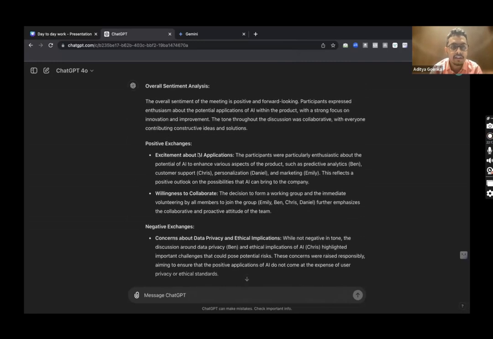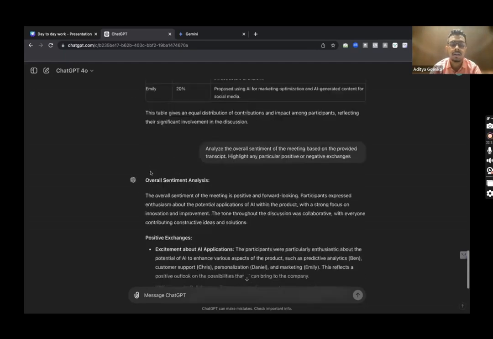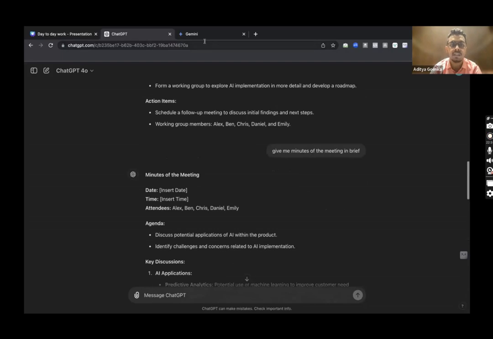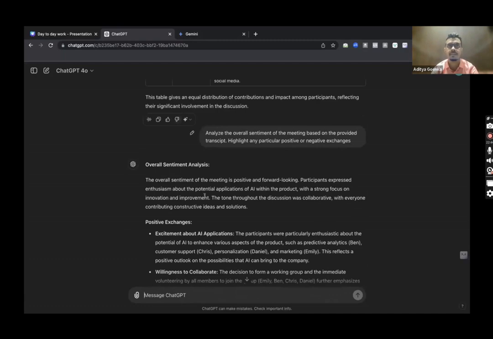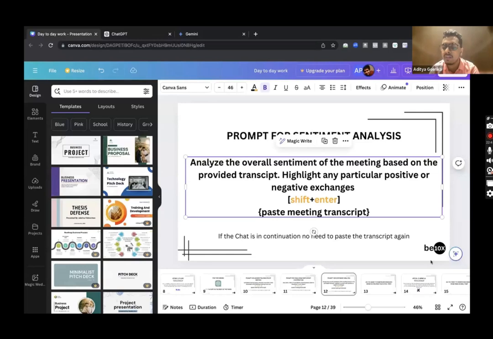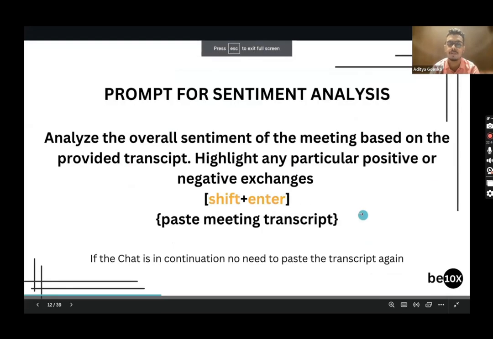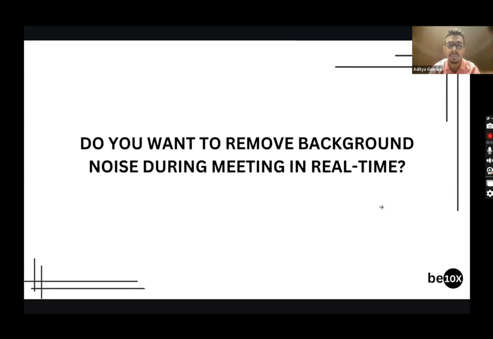So let's see. Positive exchanges: excitement about AI applications, willingness to contribute, etc. Negative exchanges: concerns about data privacy and ethical implications. While not in a negative tone, the discussion around data privacy and ethical implications of AI highlighted important changes that could be used for potential risk. Because this transcript was generated by Gemini, from an AI, there's nothing you should be very mindful about here, but in day-to-day office meetings, I'm 101% sure this would be very, very helpful to you. So you can find out sentiment analysis as well by using TLDV and ChatGPT in combination.